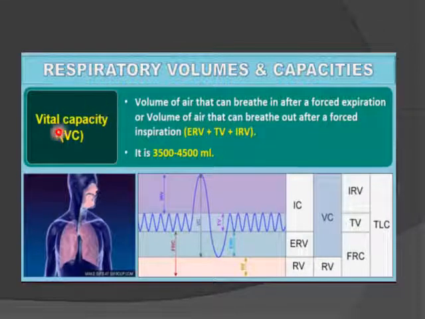Next is vital capacity. Vital capacity is the volume of air that can be breathed in after a forced expiration, or the volume of air that can be breathed out after a forced inspiration. So that is your expiratory reserve volume, tidal volume and inspiratory reserve volume. That is what is called your vital capacity. The value of the vital capacity is 3500 to 4500 ml, and it is very important that the vital capacity of athletes or sportspersons is higher as compared to smokers.